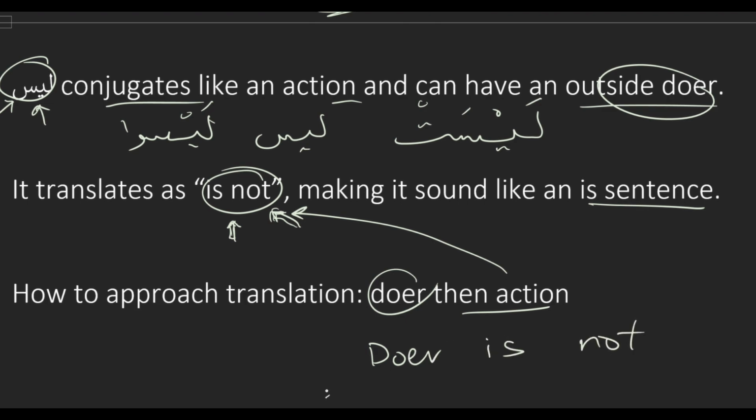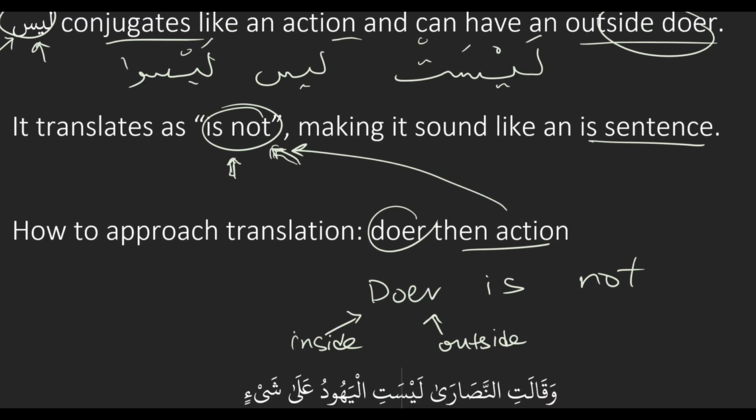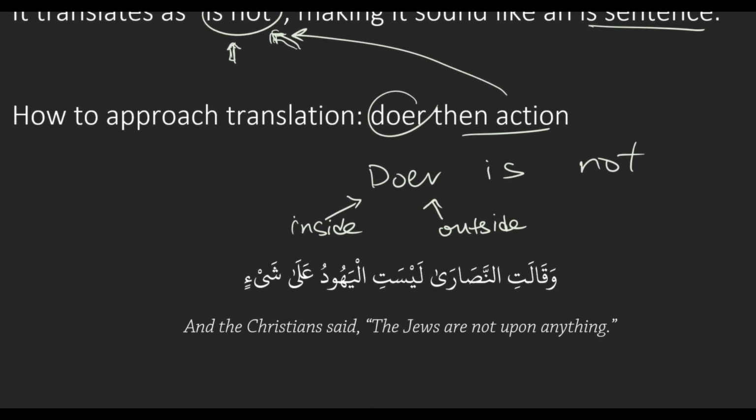Oh. And then the doer can either be inside or outside. Get it? Okay. But we can still have the emphasizer ba in the laysa sentences. But it'll only be attached to a noun still. It will only be attached to a noun, not to the laysa itself. So let's look at some examples here.